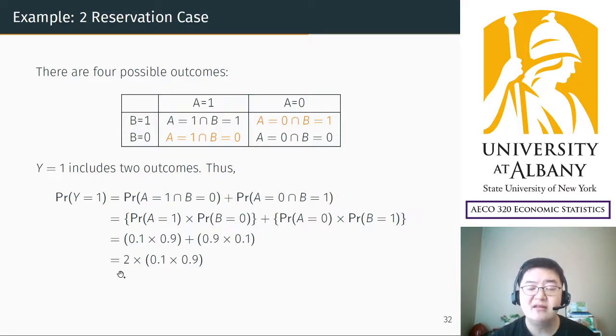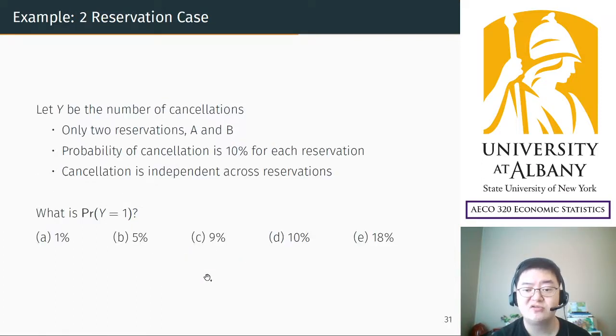And in the end, you add two numbers which are the same. 0.1 times 0.9 is the same as 0.9 times 0.1. So we are going to write it as 2 times 0.1 times 0.9, right? It's not that difficult to do the math. The answer is 18%.